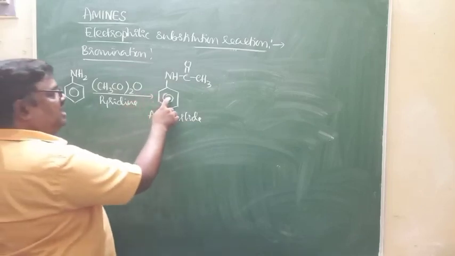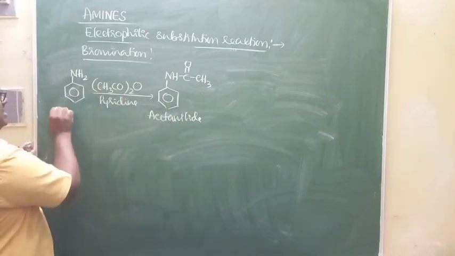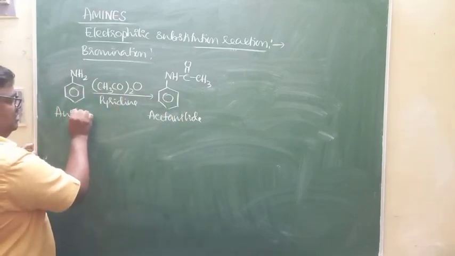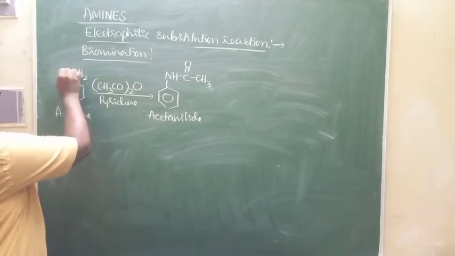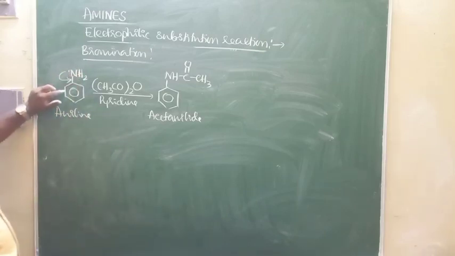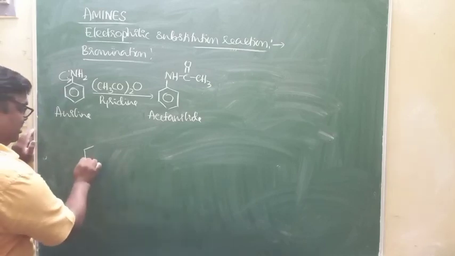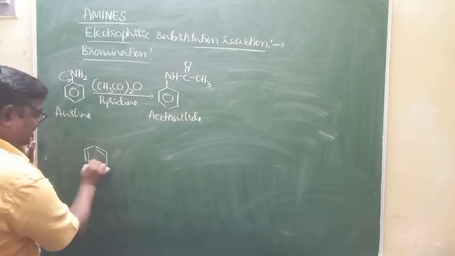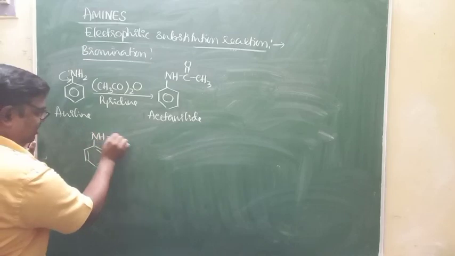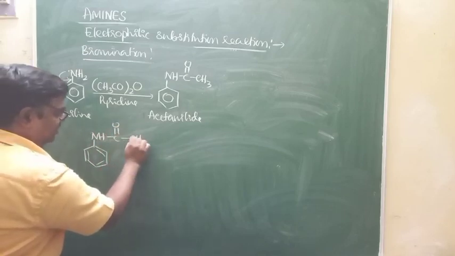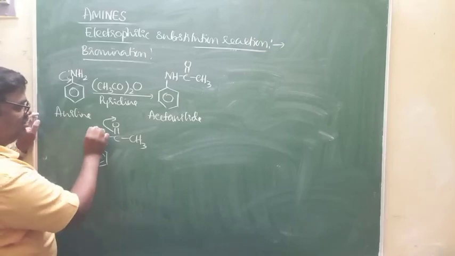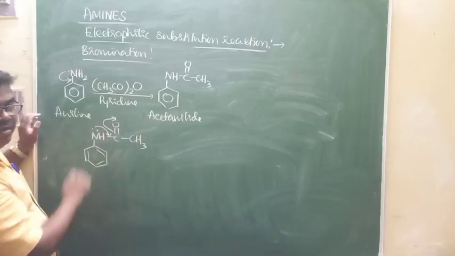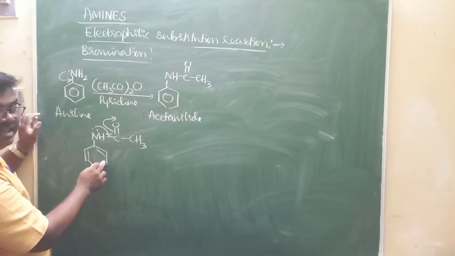And this acetanilide is less reactive than aniline towards electrophilic substitution reaction, because in the case of aniline, electron density is moving towards benzene ring, whereas in the case of acetanilide, look here, because of this NH C double bond O CH3 group, this is electron withdrawing. Lone pair of electrons are moving towards C double bond O group, but not towards benzene ring.